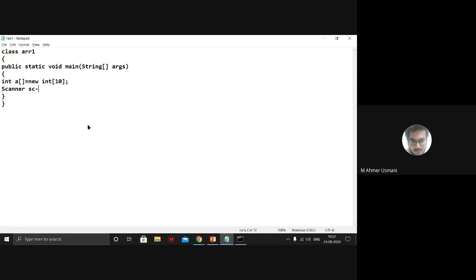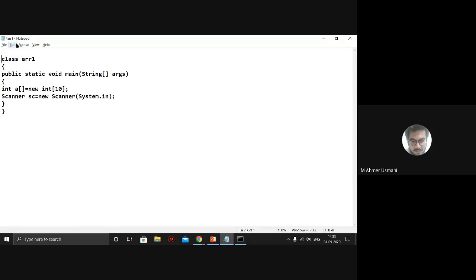So Scanner sc is equal to new Scanner, in brackets. What do you write in the brackets? System.in. We write System.in. And if we want to use Scanner, which class do we have to import? Import java.util.Scanner. Okay, so this is the class that we need to import. After that, you're ready, so you can start the for loop.